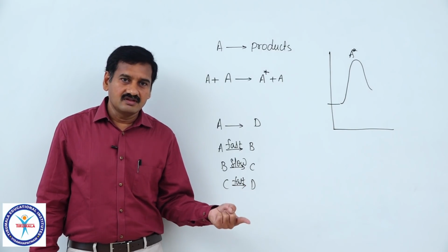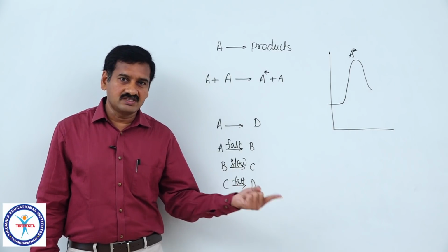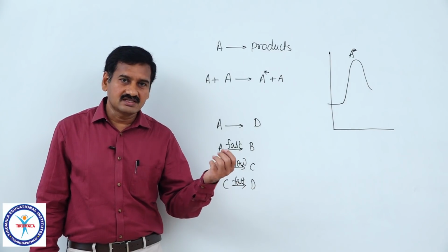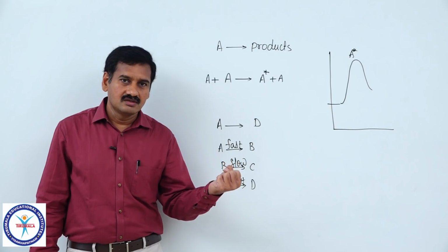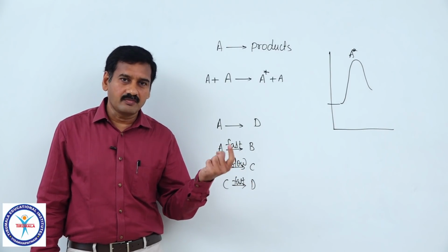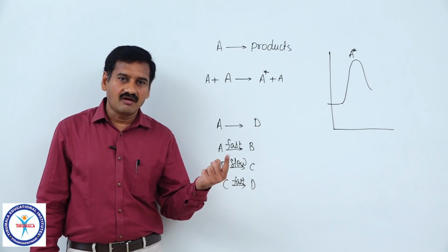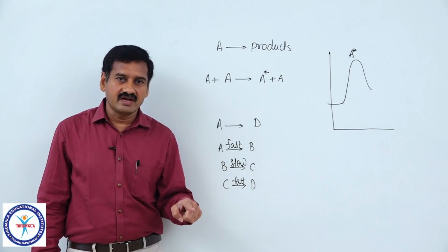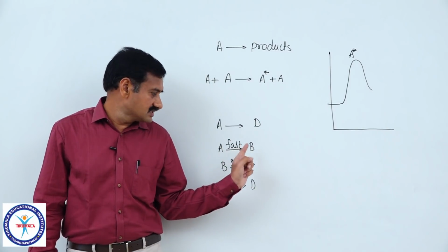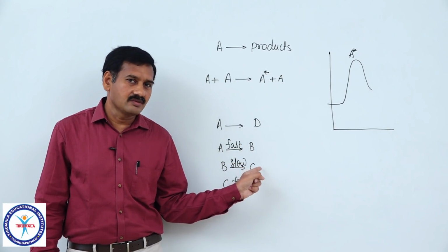What is the reason for the reaction proceeding with moderate speed? Because one particular step of the reaction is controlling the rate. It is slowing down the rate of reaction. So, that particular step is called the rate determining step, or rate controlling step, of the reaction. Here I am assuming the second step is the rate determining step, RDS.